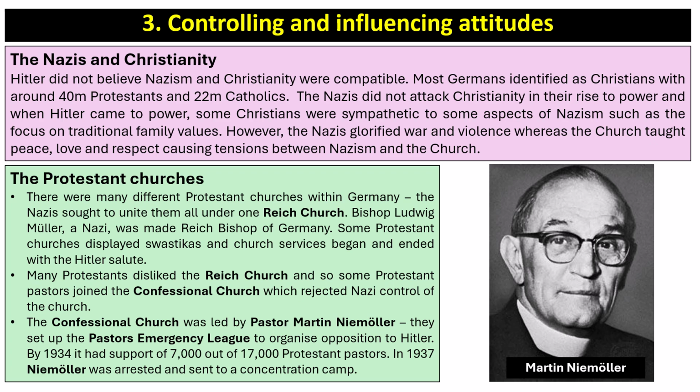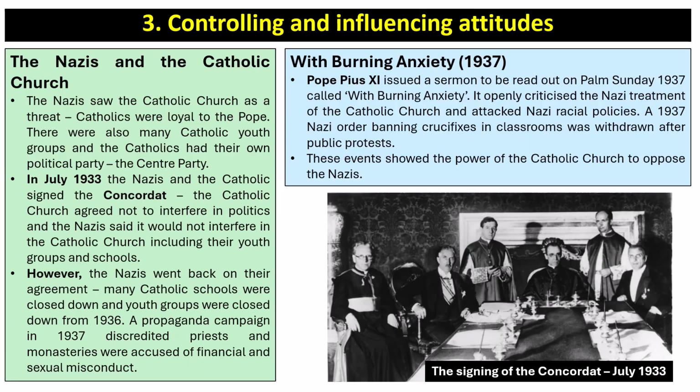Many Protestants disliked this Reich Church, and so some Protestant pastors or priests joined the Confessional Church, which rejected Nazi control of the church. The Confessional Church was led by Pastor Martin Niemöller. They set up the Pastors' Emergency League to organise opposition to Hitler. By 1934, it had the support of 7,000 out of 17,000 Protestant pastors. In 1937, Niemöller was arrested and sent to a concentration camp.